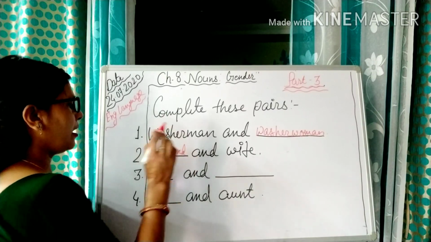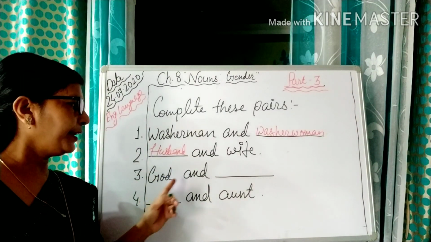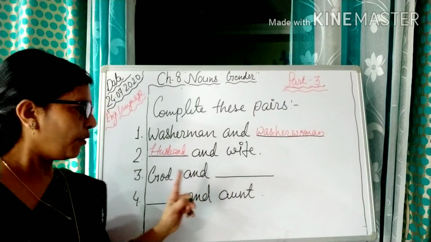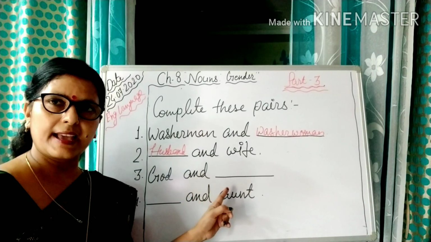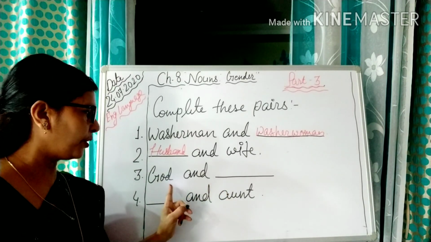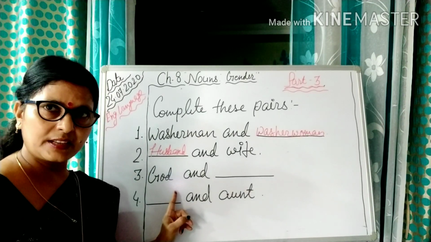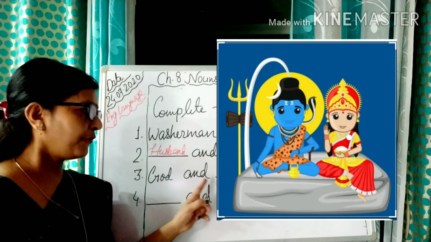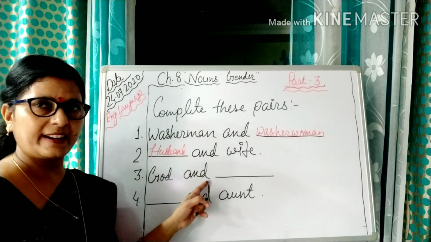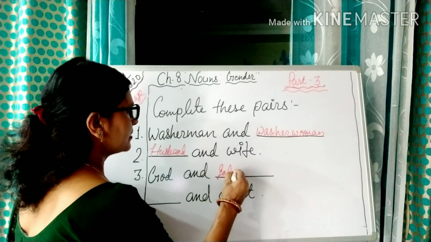Now your third question is God and dash. Here also you know, children, that God is known as the masculine gender, isn't it? So for God, the feminine gender will be goddess. So here we will write the feminine gender, goddess.